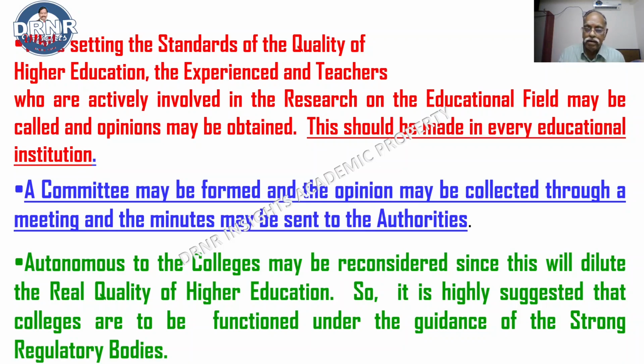Table work should be avoided. Otherwise one officer will say vice, then vice will say the associate, the associate will say the assistant, the assistant will say the normal person, the normal person will say the coordinator. Everything will go waste. A committee may be formed and the opinion may be collected through a meeting and minutes may be sent to the authorities. Okay? Yes, I'm telling about the college level and all education institutions level.